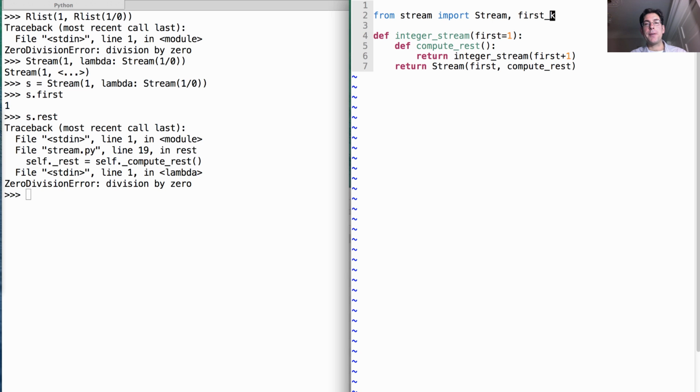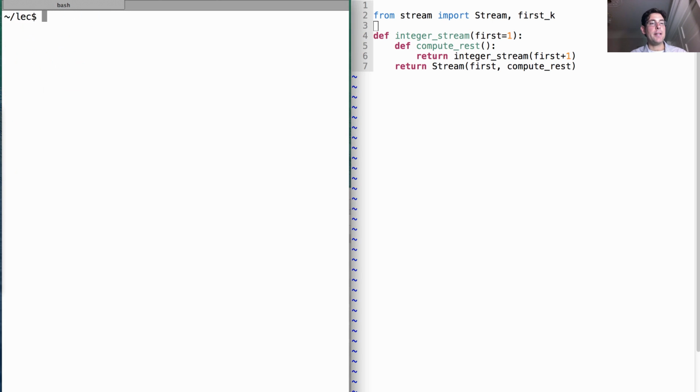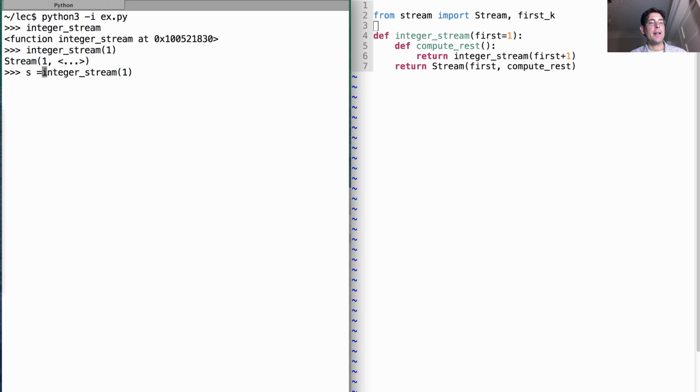But what I first want to show you is what happens when you create an integer stream. So I've done so here. An integer stream is just a function that when I call it, say on 1, I'll create a stream starting with 1. And the first element's 1, the first element of the rest is 2, and the first element of the rest of the rest is 3, etc. So what is this rest of rest?